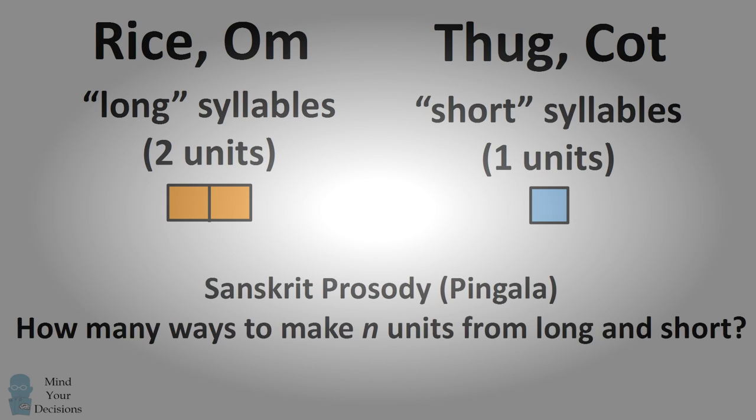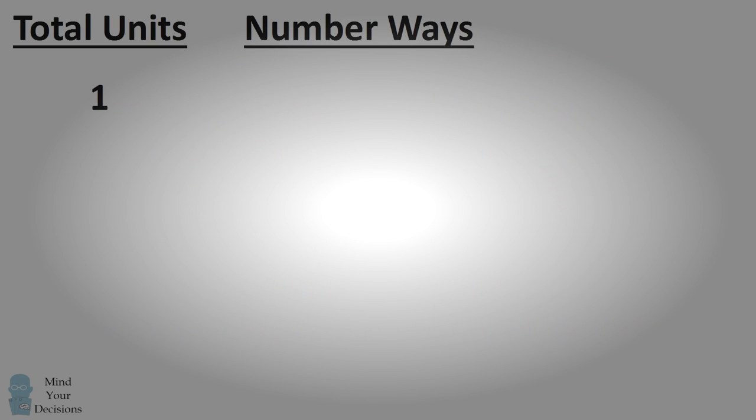Pingala wondered, how many ways are there to compose n units of metrical beats using long and short syllables? This is a mathematical problem of combinatorics. If we have 1 total unit, we can only compose that by using 1 short beat. So there's only 1 way that we can compose 1 unit.